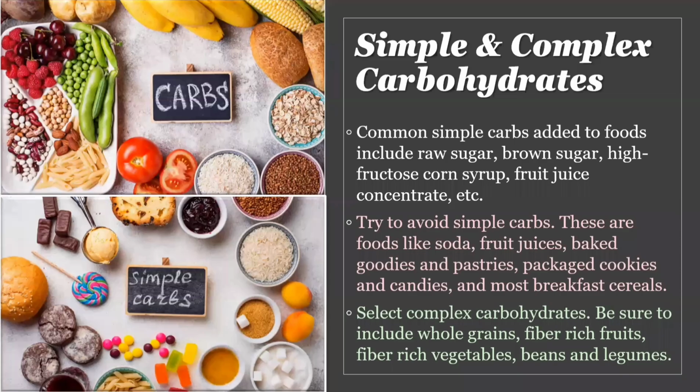Most of us recognize carbohydrates as grains, foods like breads and pastas. Carbohydrates are generally divided into two groups, simple and complex. Carbohydrates are made up of 3 components: fiber, starch, and sugar. Fiber and starch are complex carbohydrates, while sugar is a simple carb. Depending on how much of each of these is found in the food determines its quality. Common simple carbs added to food include raw sugar, brown sugar, high fructose corn syrup, fruit juice concentrate, and more.